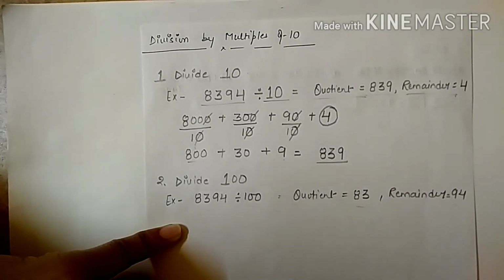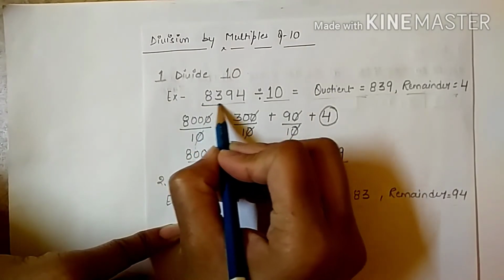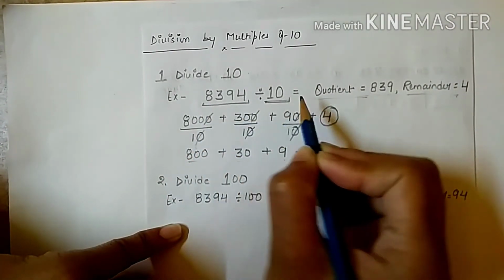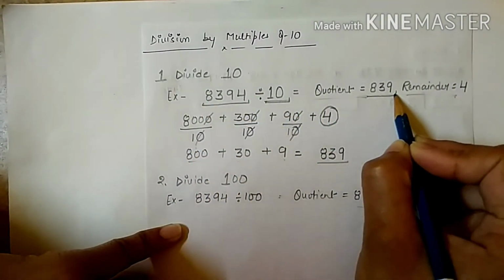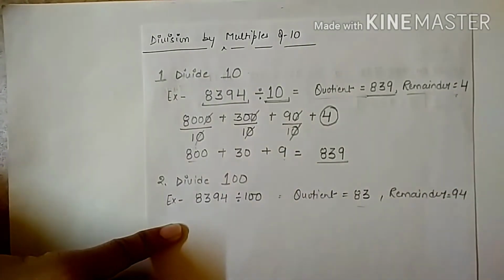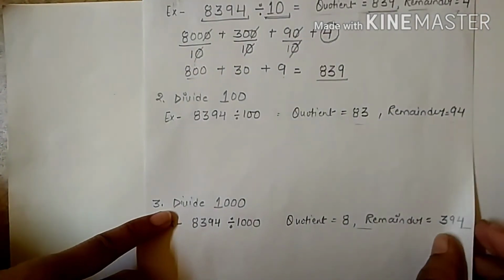So with the help of this explanation, you can write the direct answer as well. When we divide by 10, I get quotient 839 and remainder 4. Similarly, I will explain this as well.